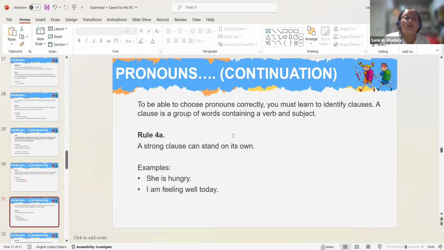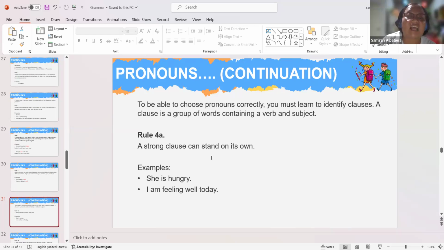Continue. To be able to choose pronouns correctly, you must learn to identify clauses. A clause is a group of words containing a verb and a subject. A clause can also be a sentence, right? A simple sentence. Rule 4A.